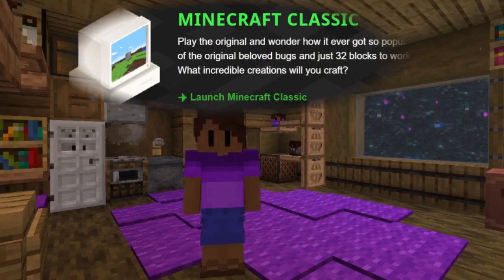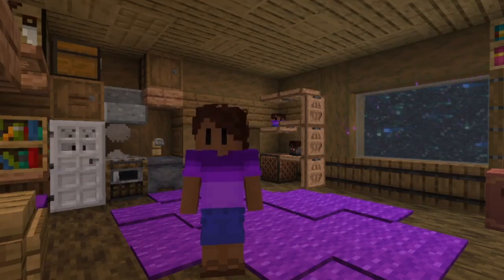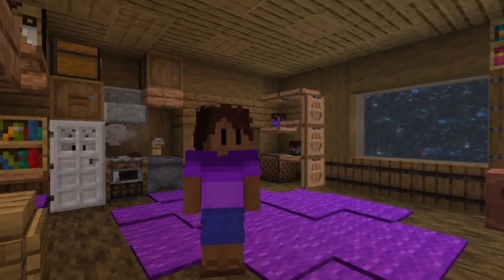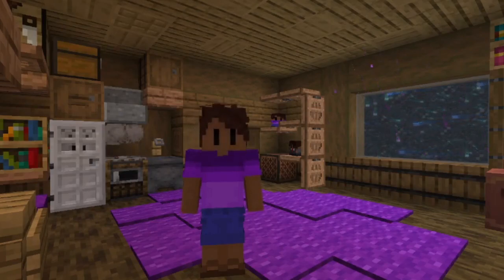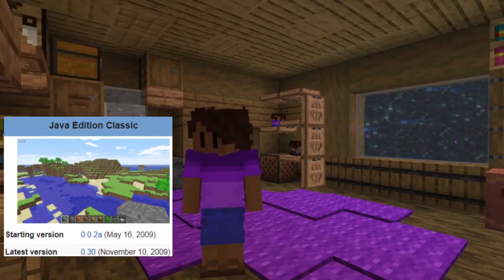This is another edition of the game. You're probably wondering why this is a separate edition, considering different versions of one edition don't count, and Classic was an old series of versions for Minecraft Java Edition. While that's true, Minecraft Classic is also a separate edition. There are two things known as Minecraft Classic, one being the series of updates for Java Edition released from May of 2009 to November 2009.